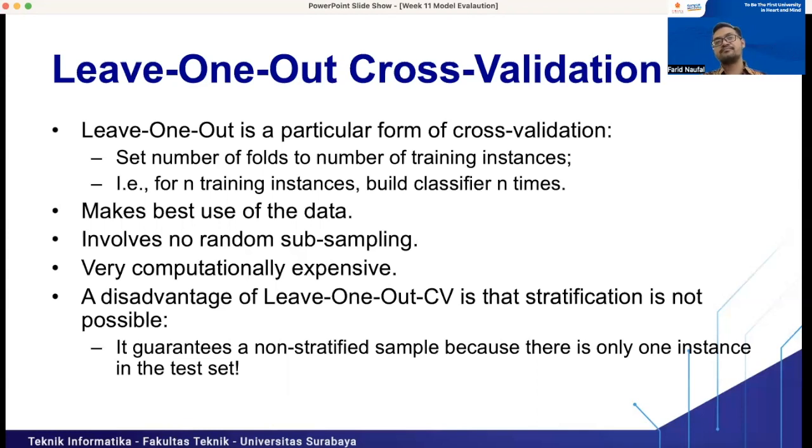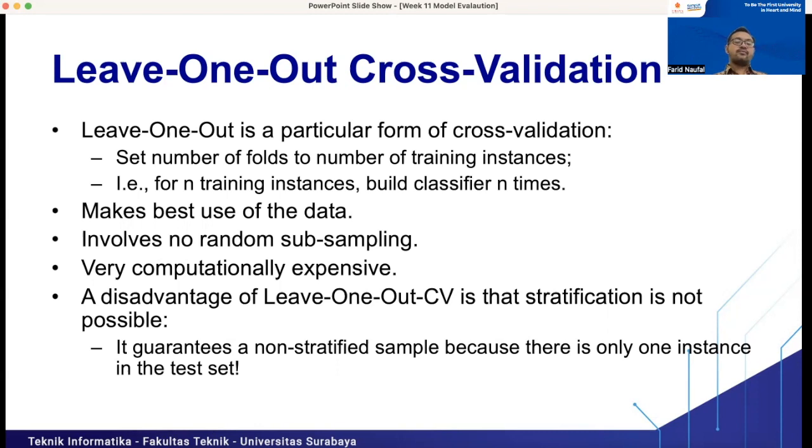It will be computationally expensive, right? Because we use one data point as the testing set and the other data as the training set. If we have 100 data, then one for the testing set and 99 for the training set. For example, if we use KNN for leave one out cross validation, it is not that computationally expensive, but if we use ANN or other highly computationally expensive classifiers, it will take very, very long to assess our model.